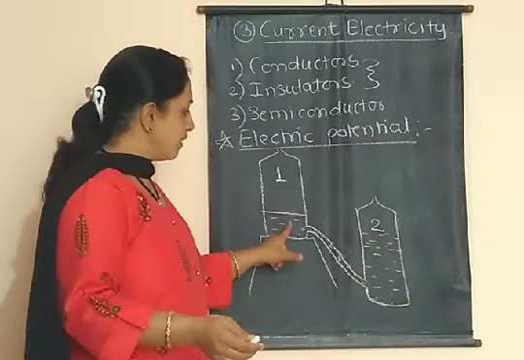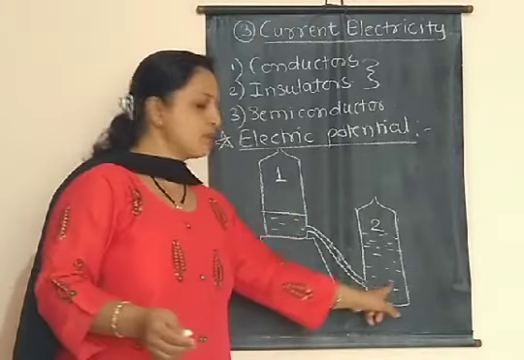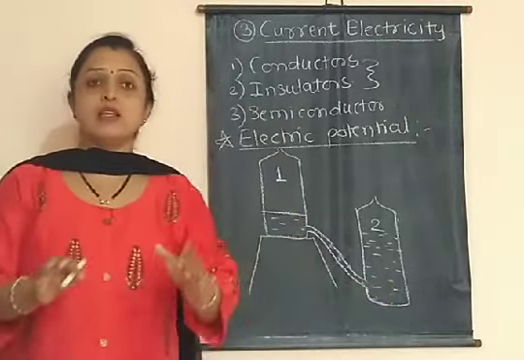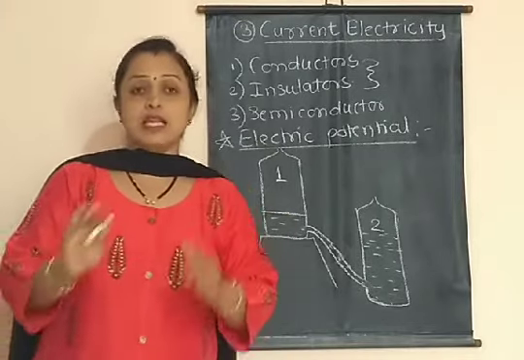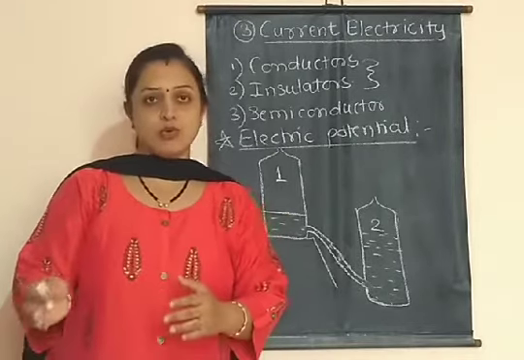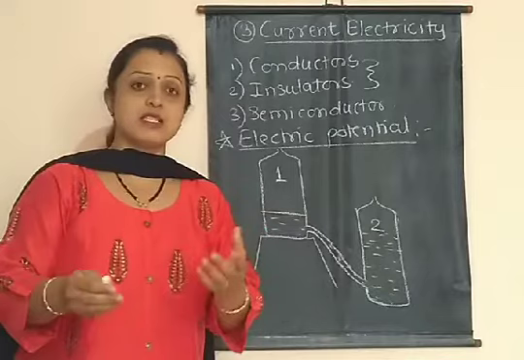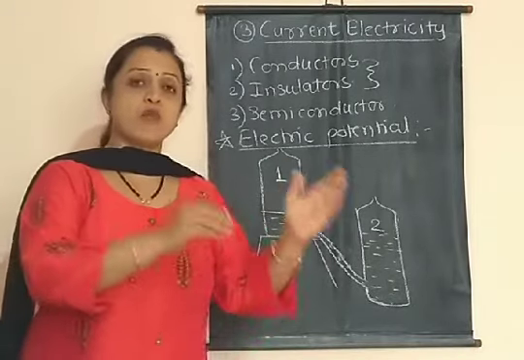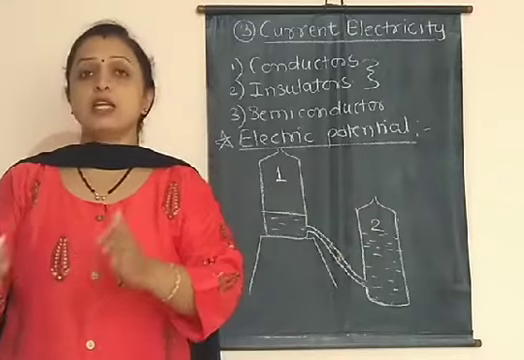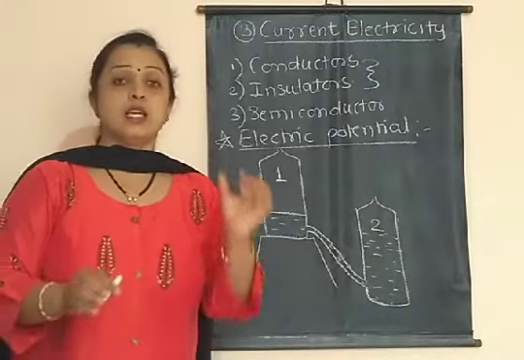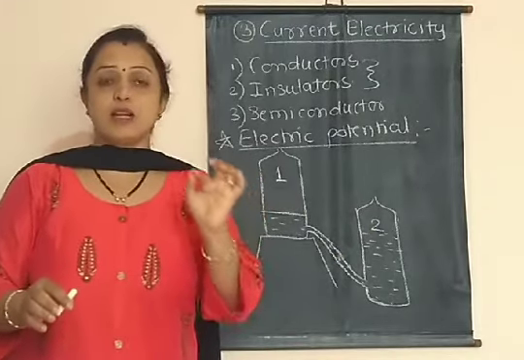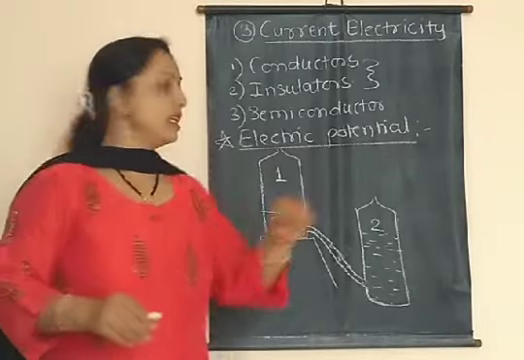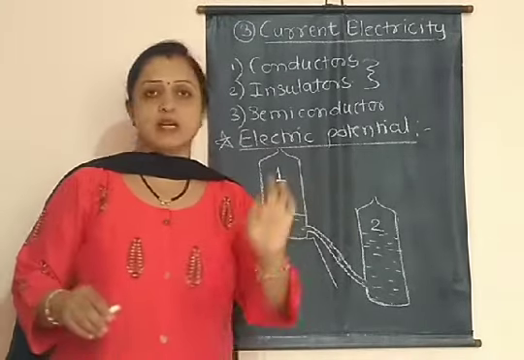Similarly, like water, electric charges, both positive and negative, flow from one point to another point, depending upon the electric level of those points. That electric level is called the electric potential of that point.